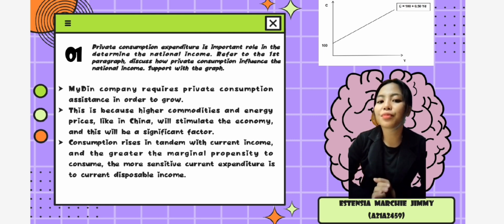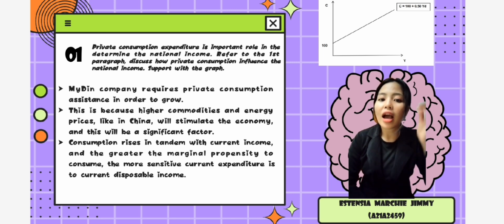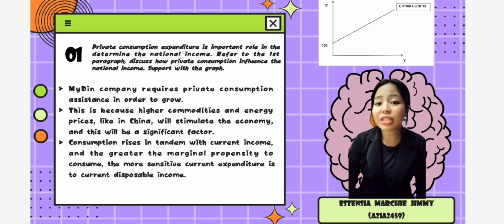Based on the first graph, private consumption influences the national income, with the mining company requiring private consumption assistance in order to grow. This is because higher commodities and energy price hikes in China will stimulate the economy, and this will be a significant factor for private consumption for Malaysian retailers, particularly the mining company.